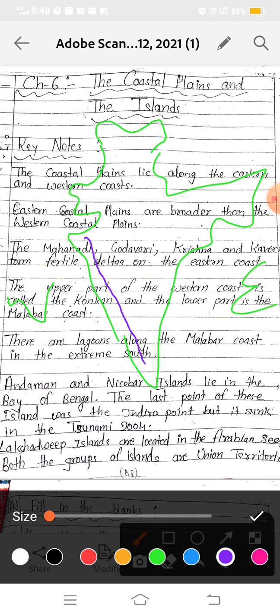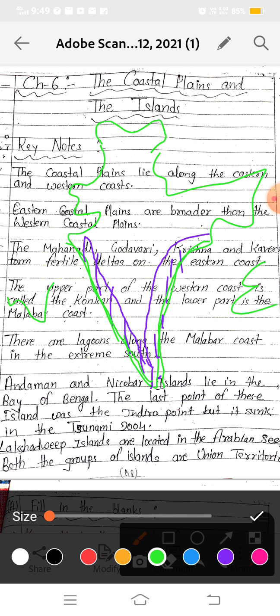This green line is our eastern coast, and this green line is our western coast. And these purple lines are presenting the coastal plains.